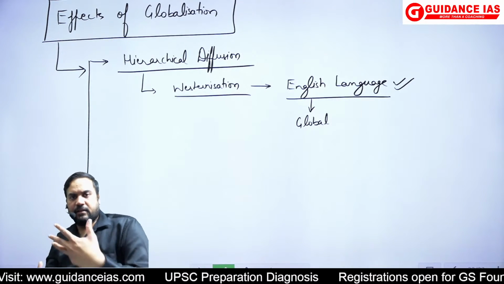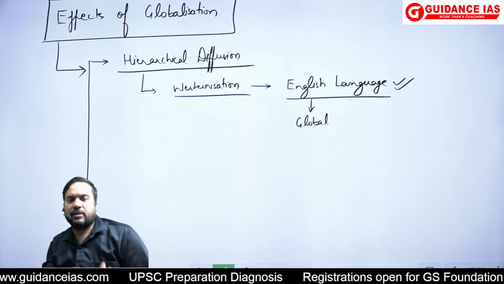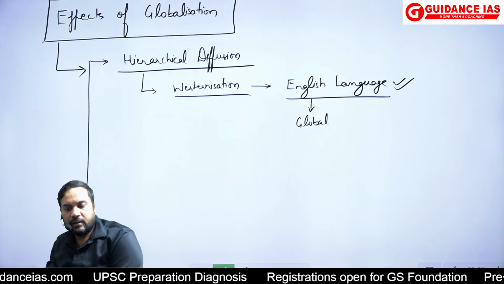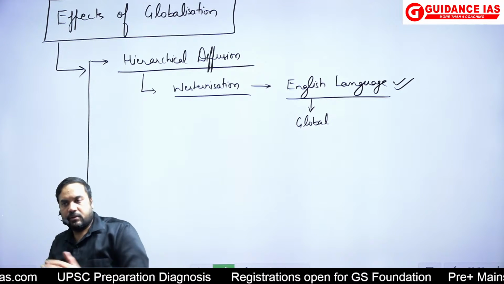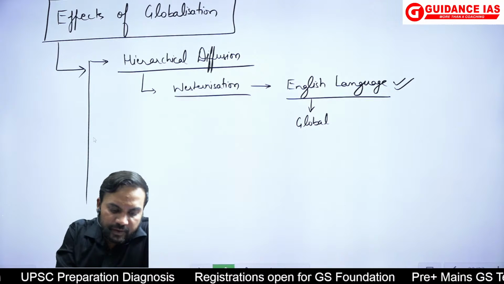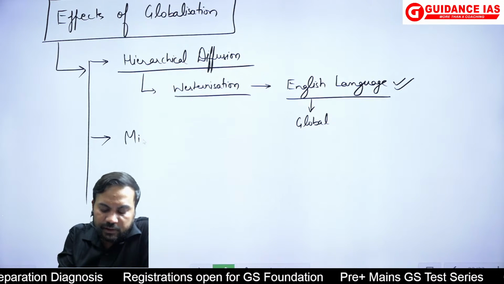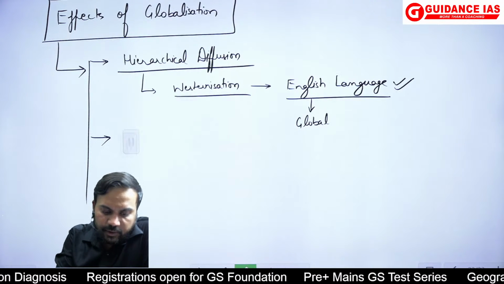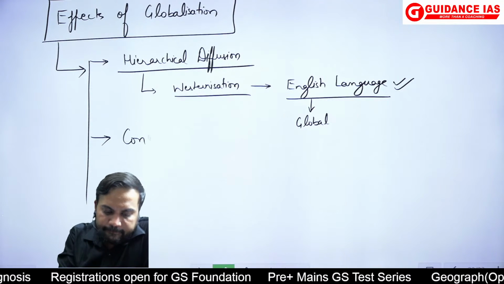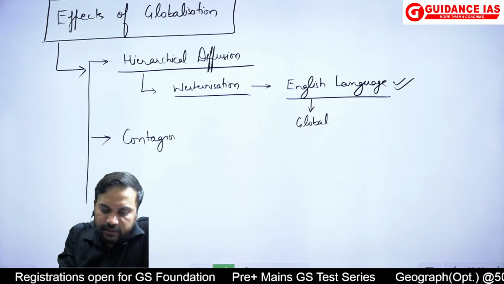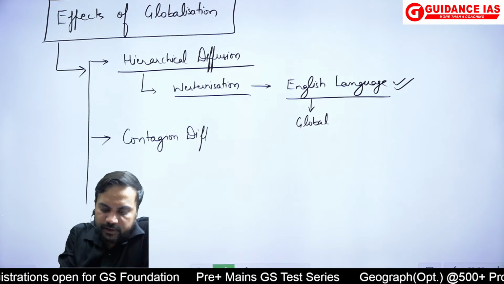So there is a change. Now Hindi is converting into English as a result of which. So again, I can give this example. Then I can talk about the other form of diffusion, like we can talk about the contagion diffusion process.